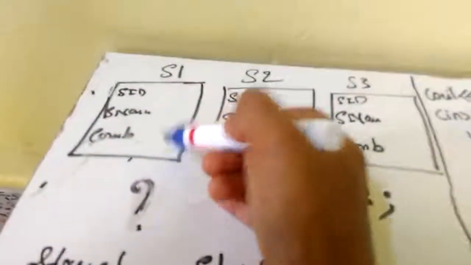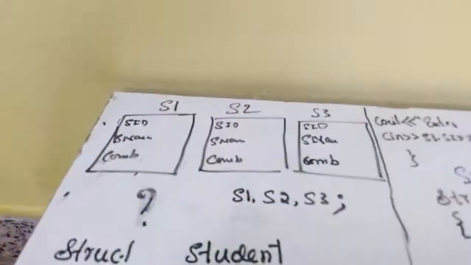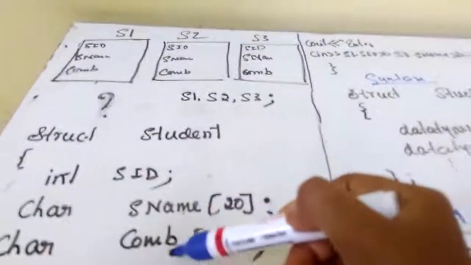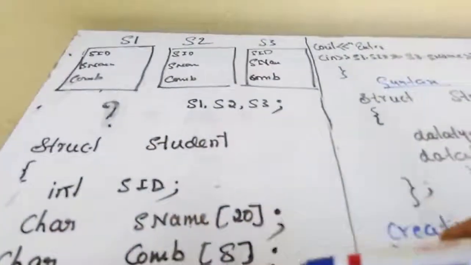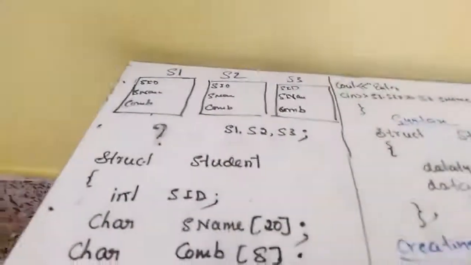How to access? This is called accessing the members of a structure. See, for each and every student, I have to store data, isn't it? So SID, SName and combination are called members of the structure. This is common for all objects, for all students.